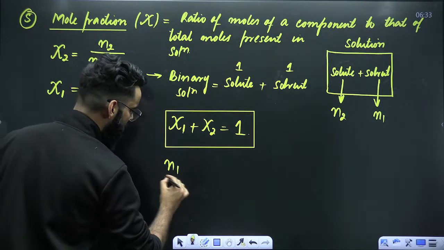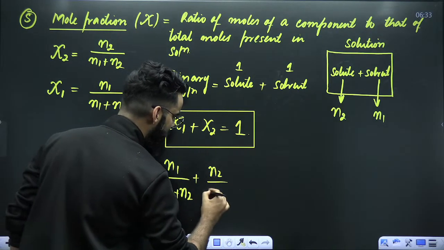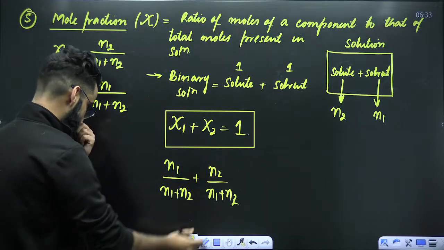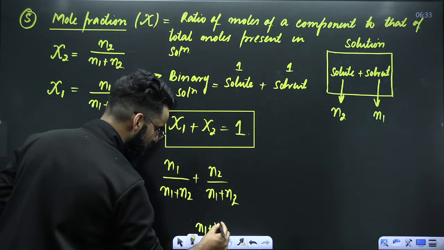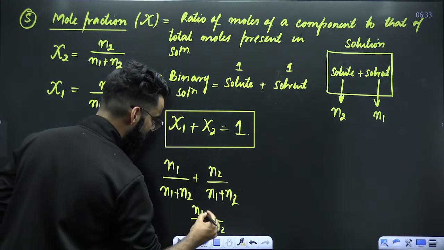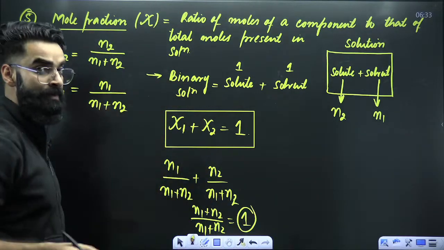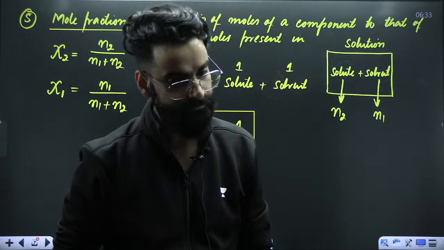Chi1 is n1 divided by n1 plus n2. Chi2 is n2 divided by n1 plus n2. Let's see whether it comes out to be 1 or not. The denominator is the same, n1 plus n2, and in the numerator it's also going to be n1 plus n2. It gets cancelled out, and the value comes out to be 1. So do remember, for a binary solution, the sum of mole fractions will always be equal to 1.